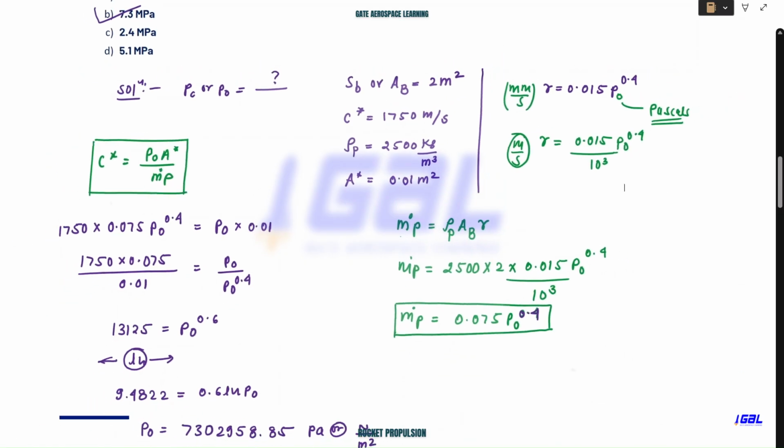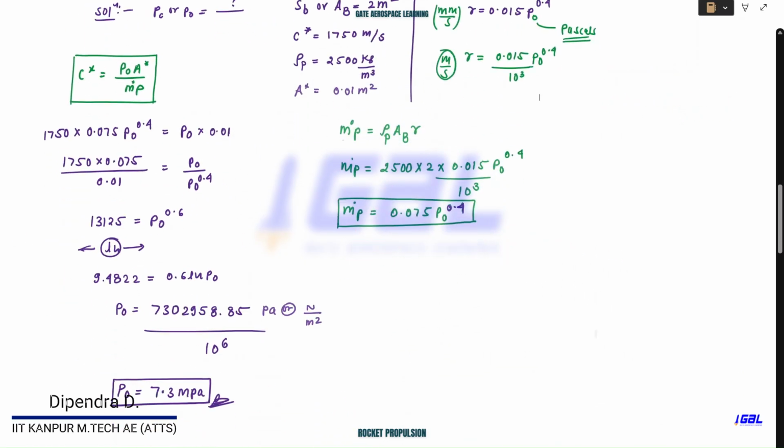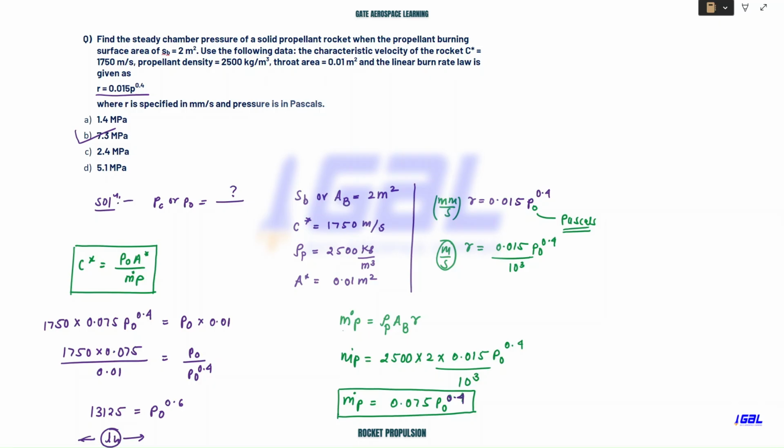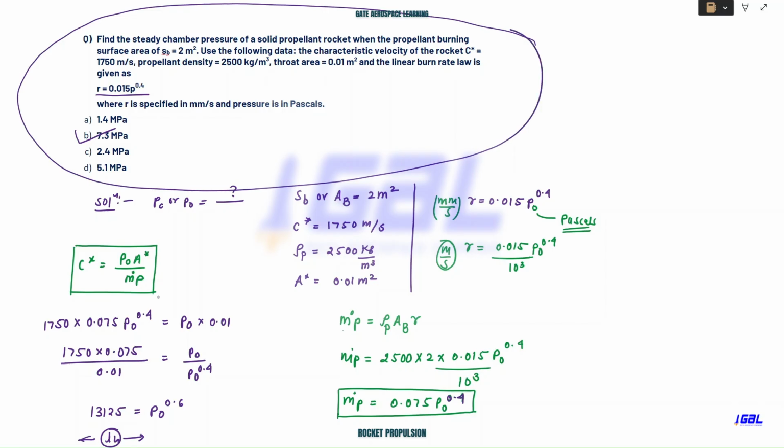Okay, so this was fine. I hope you're understanding each and everything, guys. And I hope the two different ways of giving the same numerical are very clear to you, how the burning rate law works. So this kind of question was already asked in a GATE exam for 2 marks.